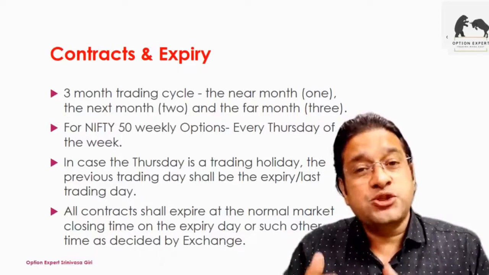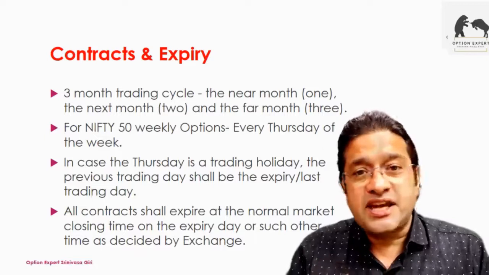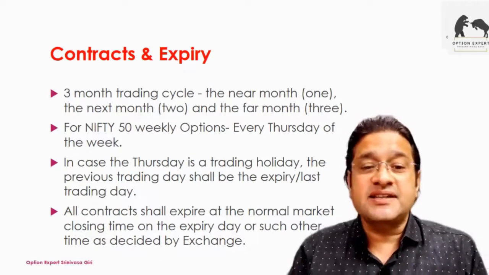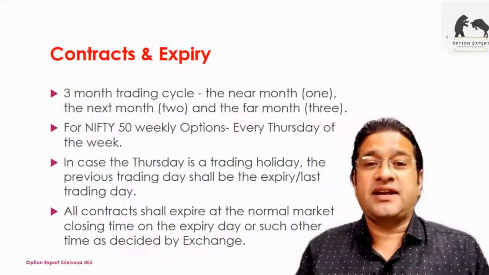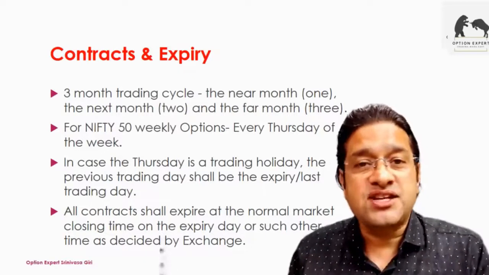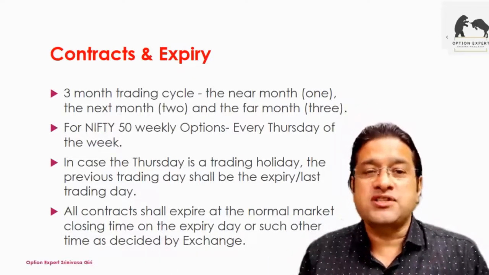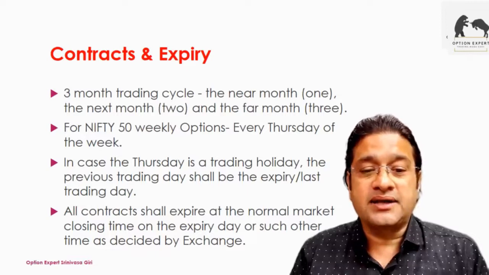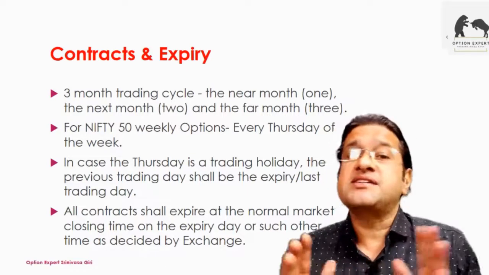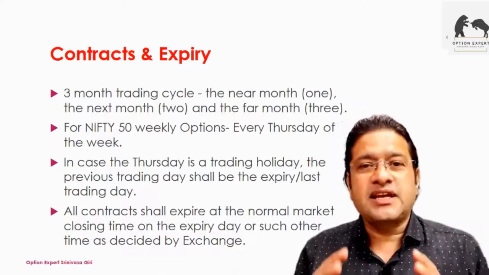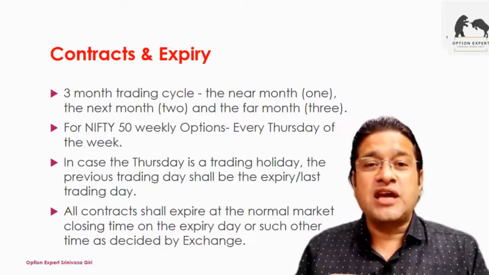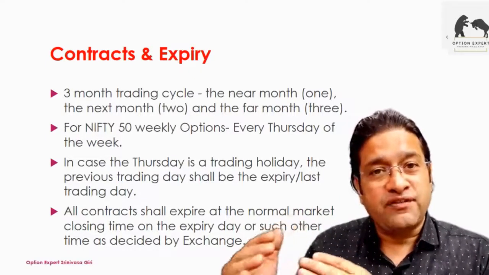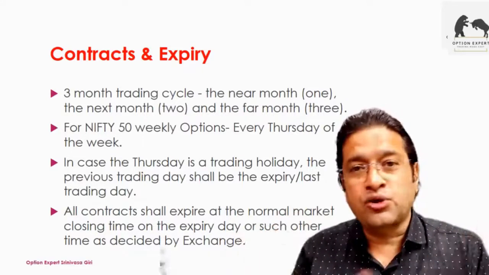So every Thursday these weekly contracts expire, which will have a special pricing and will be traded as a different instrument. In case Thursday is a trading holiday, the previous trading day shall be the expiry, which means if Thursday is a national holiday and the exchange is closed, the expiry falls on the Wednesday, and all contracts shall expire at the normal closing time on the expiry day or such time as decided by the exchange. The settlement usually happens at the normal market closing time. Based on the pricing between 3:15 and 3:30, the average price of that will be the closing value.